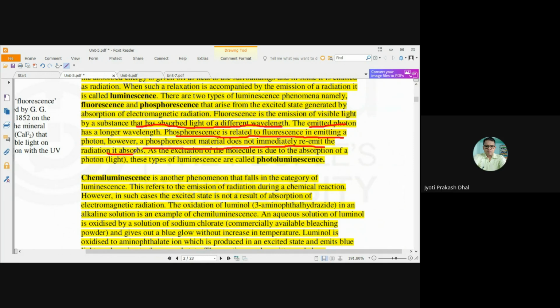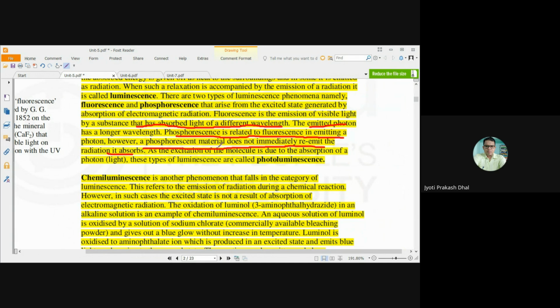Luminescence is divided into two types, fluorescence and phosphorescence. In fluorescence, the molecule will emit light in the visible range, and phosphorescence also emits light in the visible range, but it will take some time.